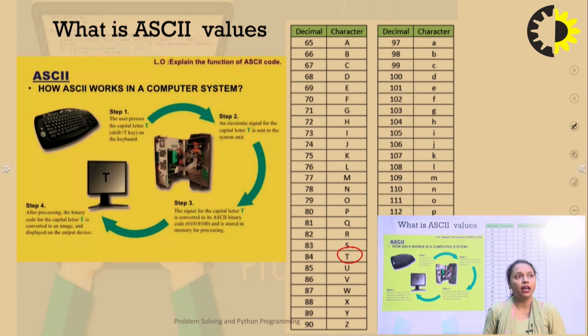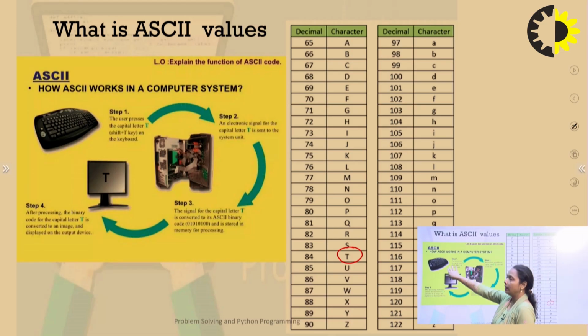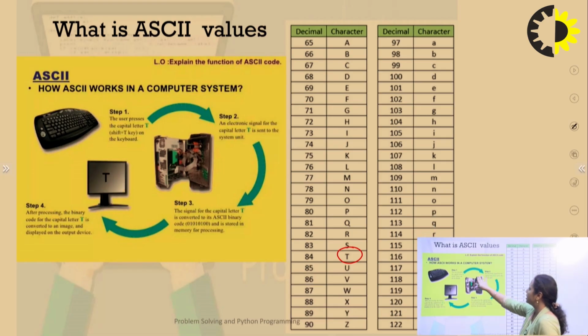Whenever we enter a character, the computer converts the ASCII code, that is 84, into its binary equivalent, and then the binary value identifies the character T. When we press T on the keyboard, it communicates an electronic signal to the system.